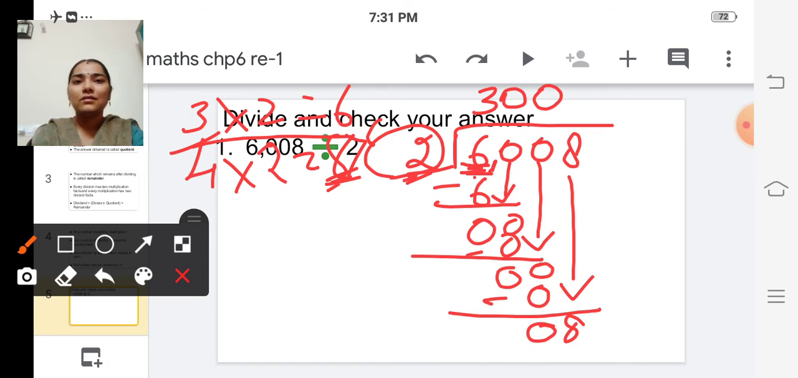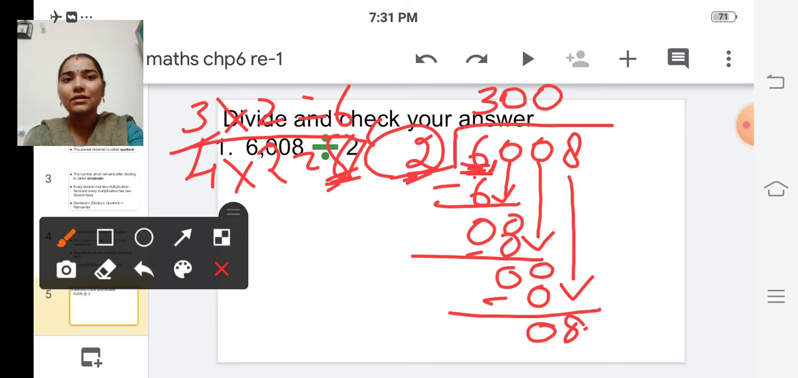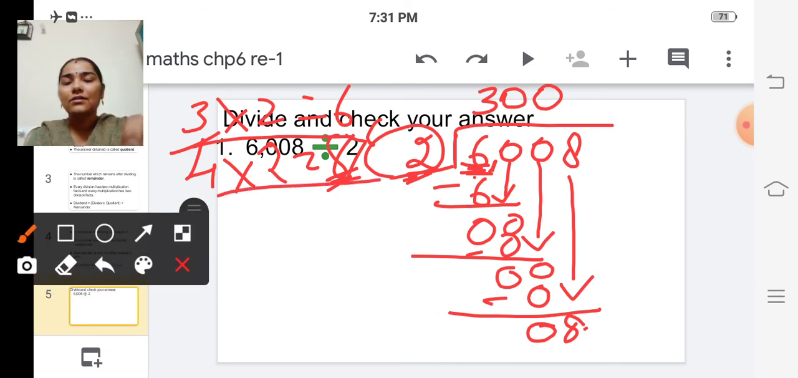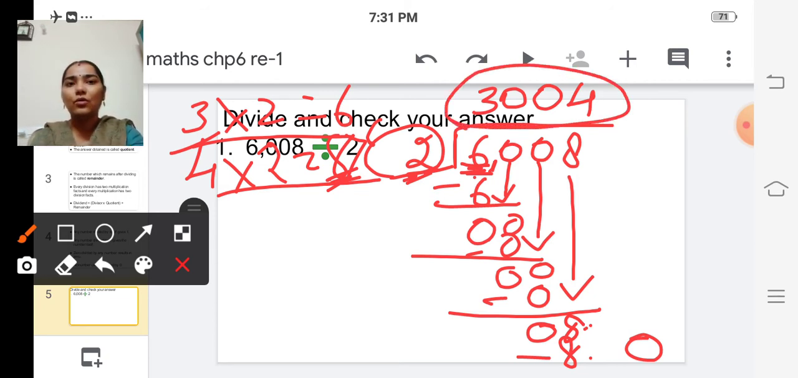Now we can divide, isn't it? Because 8 is greater than 2. Dividend is greater than divisor. So now tell me how many times it will go. Here I have written 4 twos are 8. So we write this 4 here and 8 here. Subtract: 8 minus 8 is 0. So the quotient is 3004 and the remainder is 0.